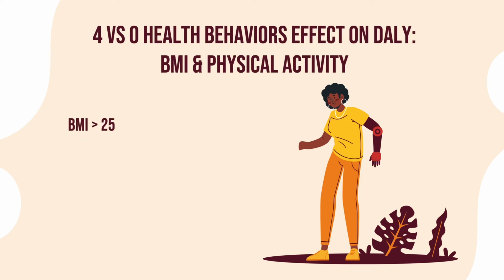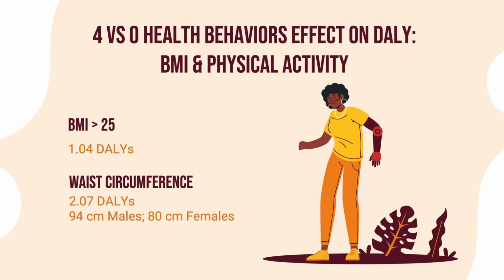Individuals with a BMI greater than 25 who are considered overweight or obese are at risk of increasing their disability-adjusted life years. By maintaining their BMI below 25, individuals are estimated to have 1.04 lower DALYs. In terms of waist circumference, males with a circumference less than 95 centimeters or females with a circumference less than 80 centimeters are expected to have 2.07 less DALYs than those that exceeded those limits.